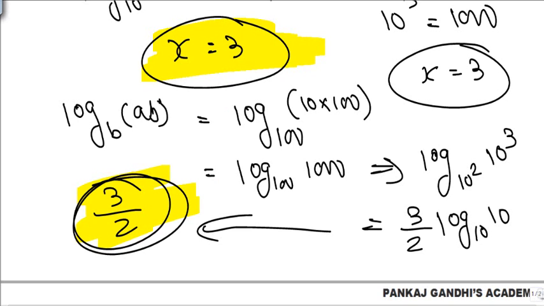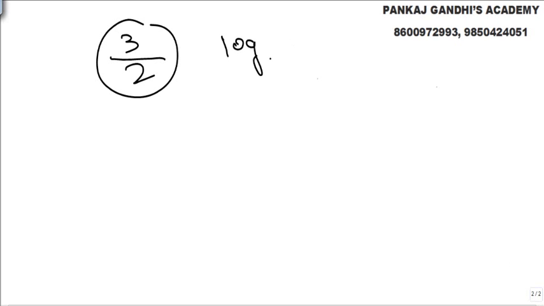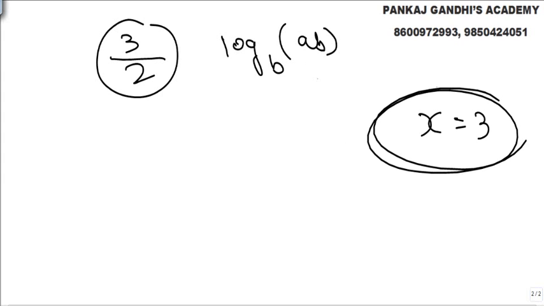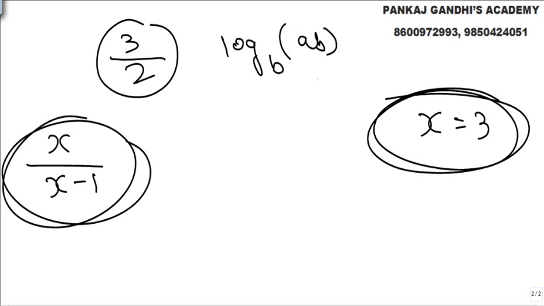सो अब कौन सा आंसर ऑप्शन इसको मैच करेगा. अपना आंसर आया है अभी 3 by 2, ये आंसर आया है log to the base b of ab का, और अपना x का वैल्यू earlier we got was 3. सो व्हाट वी गेट, आंसर ऑप्शन चेक करो, we want x upon x minus 1, that's what satisfies this thing. So answer is nothing but x upon x minus 1. This is the best way while you solve competitive exam questions.